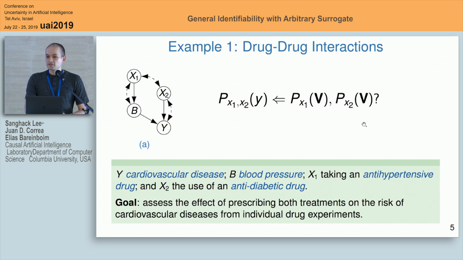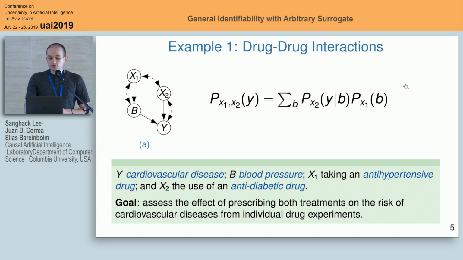We could have different studies. Here to the right, we could have one study where we randomized x1 and we observed the effect on the variables B. This is one trial. We could have a different trial where we studied the effect of x2. So we have independent studies where we know the effect of these drugs, but we would like to answer the question of what effect both treatments applied simultaneously will have on the variable Y. So the goal is to assess the effect of prescribing both treatments based on independent information that we have here.